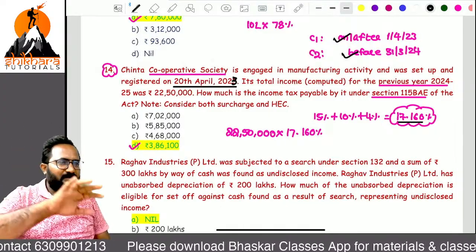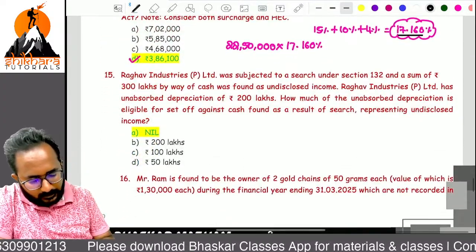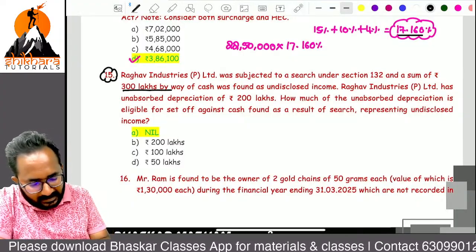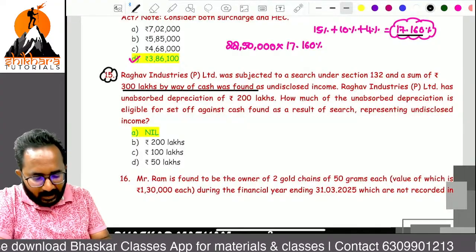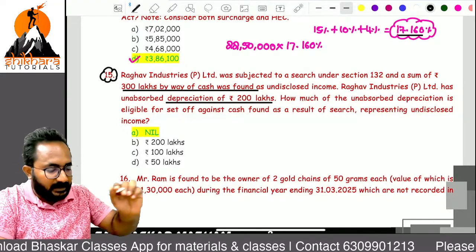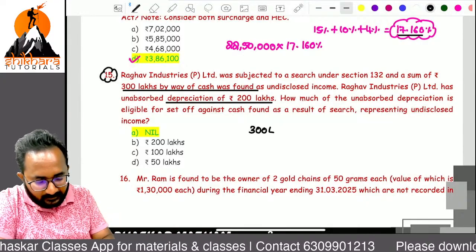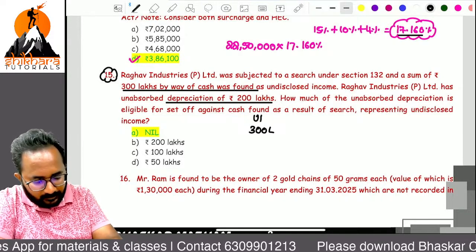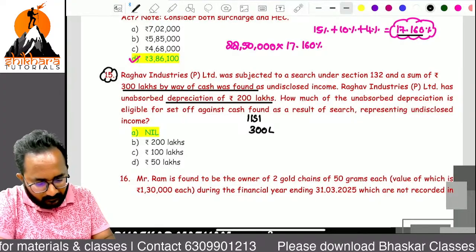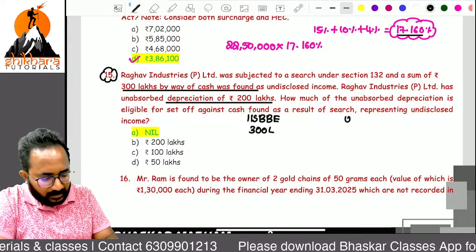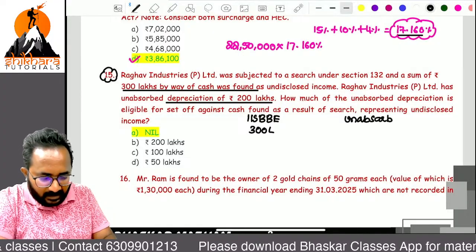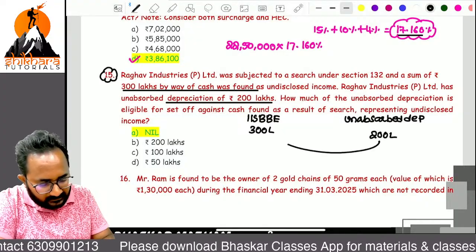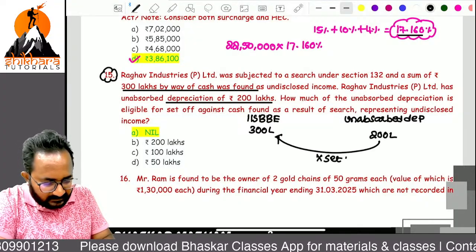So it is the old MCQ, I am just changing the dates, nothing else. Now this is also a repeated MCQ. 300 lakh undisclosed income was found, and they have an unabsorbed depreciation of 200 lakh. How much unabsorbed depreciation can be set off against the undisclosed income? Undisclosed income is taxable under section 115BBE. Even though you have 200 lakhs, nothing can be set off. That's why the answer will be nil.